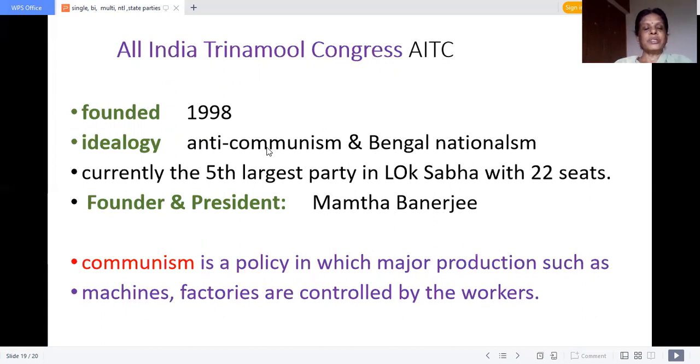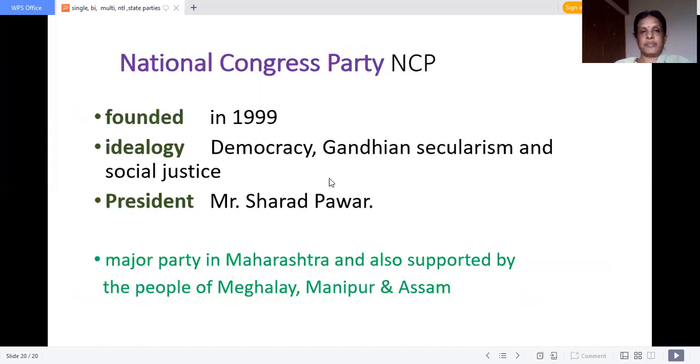What is anti-communism? What is communism? Communism is a policy in which major means of production, such as machines and factories, are controlled by the workers. So, anti-communism. Currently it is the 5th largest party in Lok Sabha with 22 seats. Founder and president Mamta Banerjee.